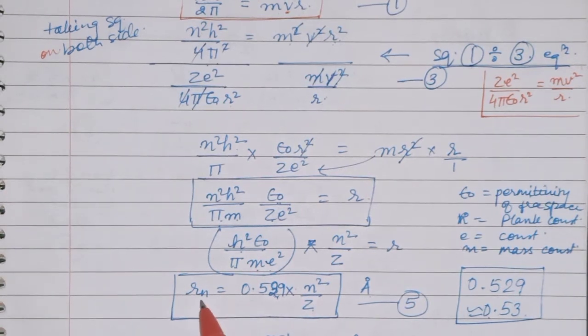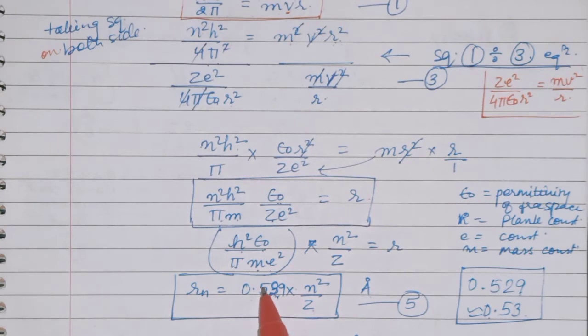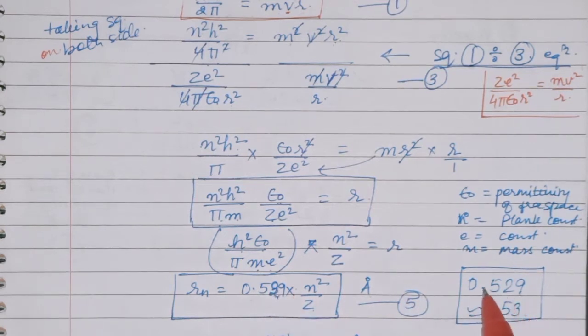So r in the nth shell is equal to 0.529 into n square upon Z, again in Angstrom. In some books, children, you will find that 0.529 is written as 0.53. So these two values are the same, it may differ in some books, but you can use either of them.